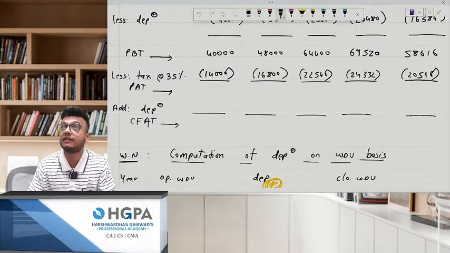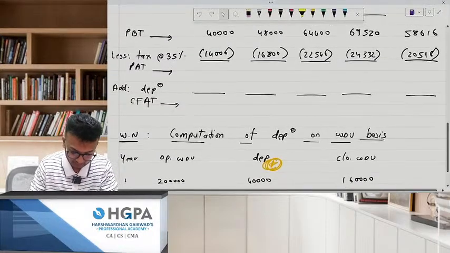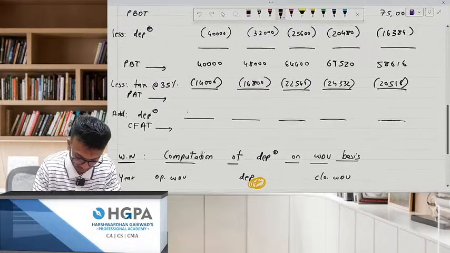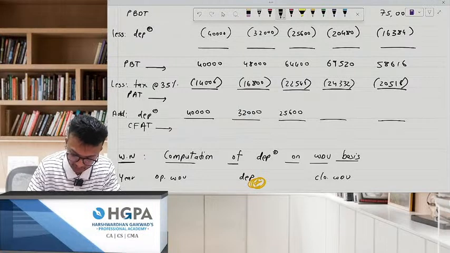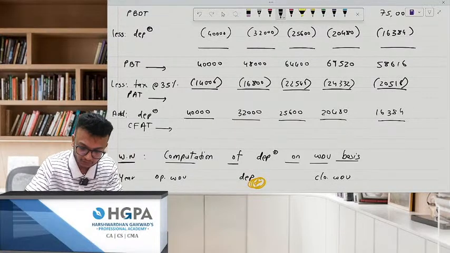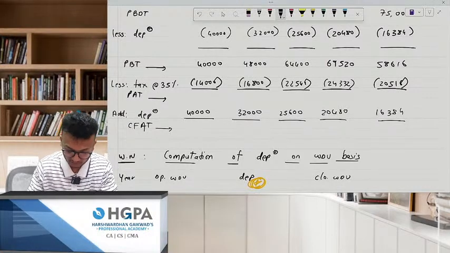Can anybody tell me what your CFAT is? You need to add this back again: 40,000, 32,000, 25,600, 20,480 and 16,384. Okay. 40,000 minus 14,000 plus 40,000. 66,000 must be your first CFAT.